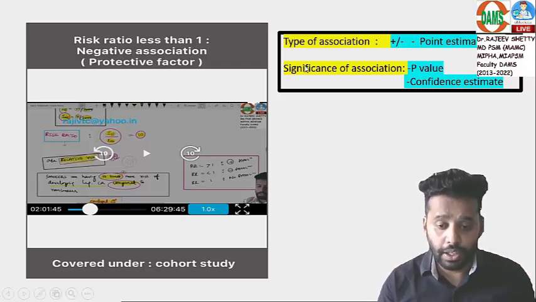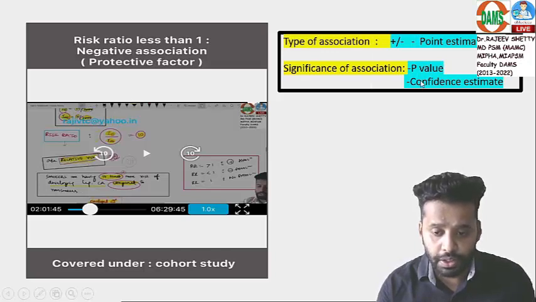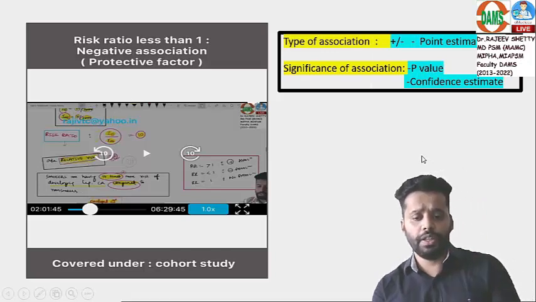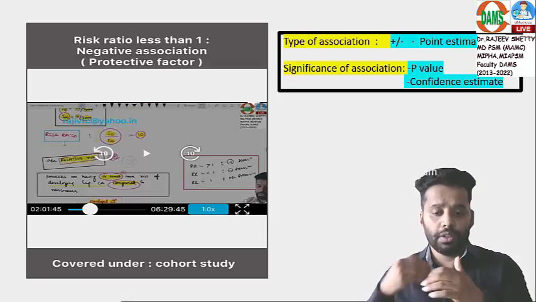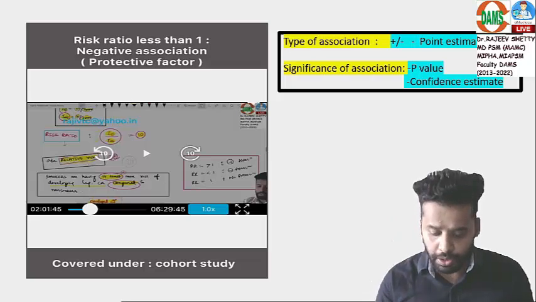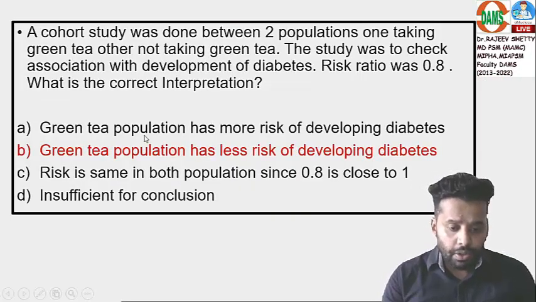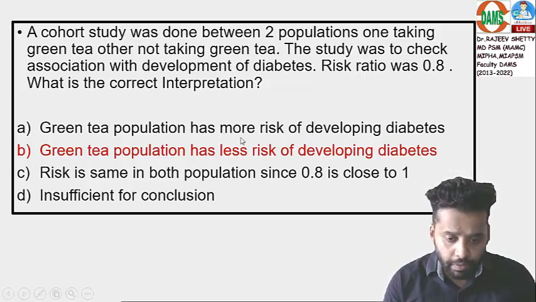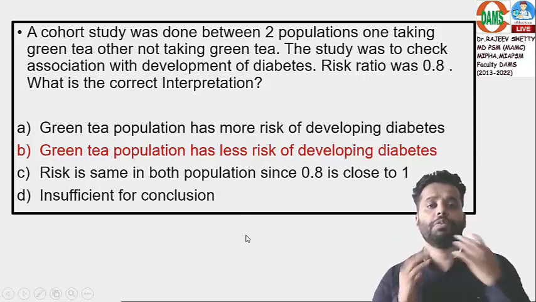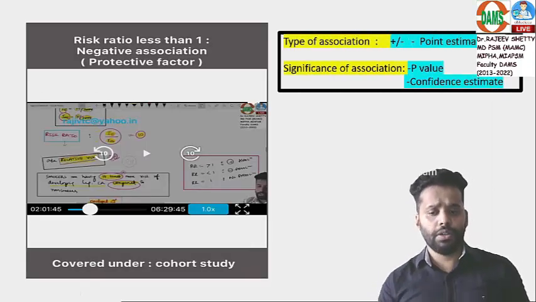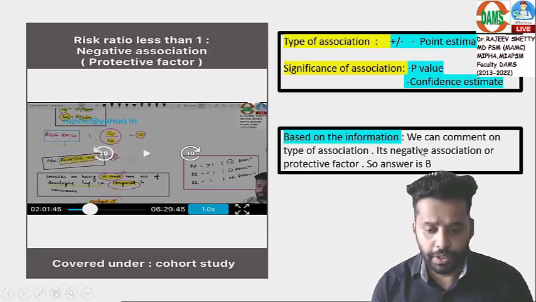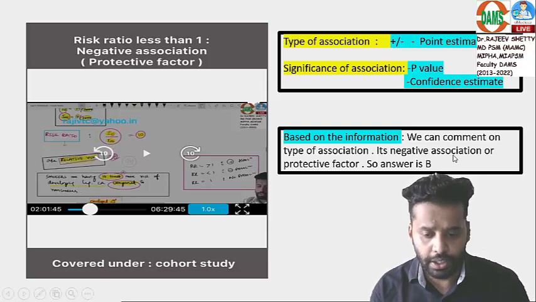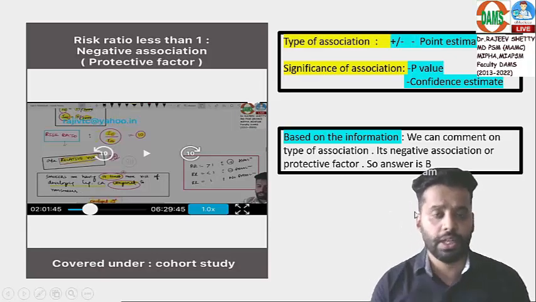Now the question will come, was a p-value mentioned in the question? If a p-value is given, then you can comment on significance. So now don't go to the next level. Don't think about significance of association, because the options never mentioned significant risk or significant less risk. Significance is not mentioned in the options. So it is enough for me to comment on type of association. Based on the information, we can comment on type of association. It is a negative association, protective factor. So the answer is B.